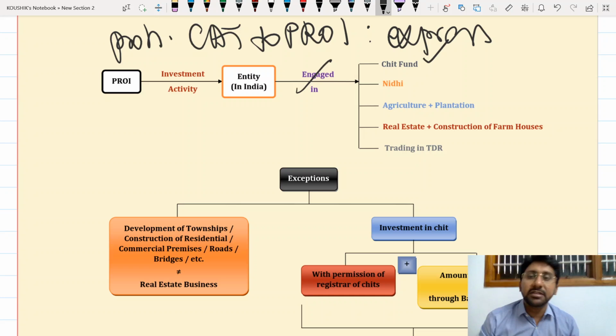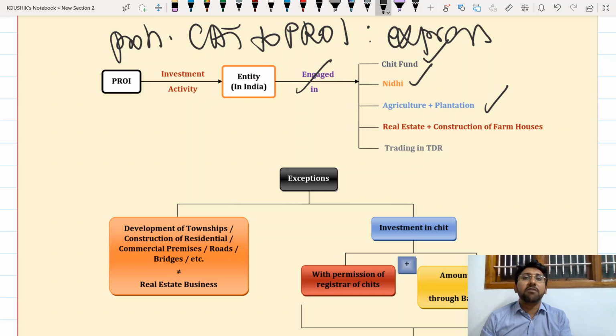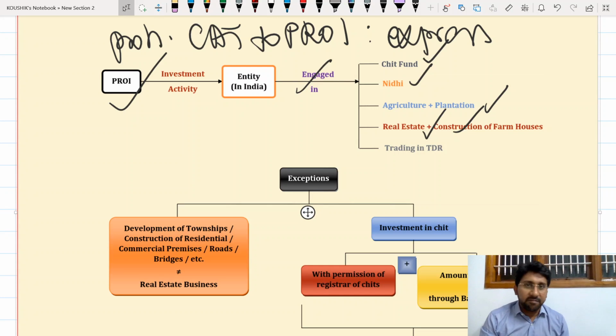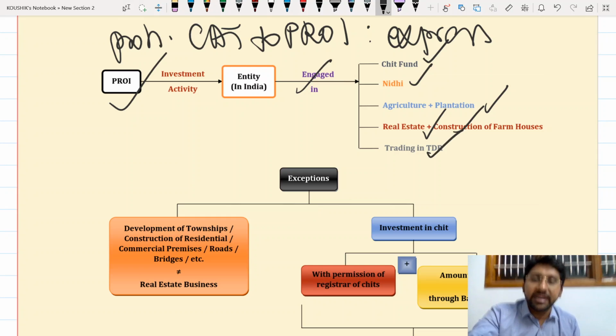Chit fund, that means funding business. Nidhi, that means funding business. Agriculture and plantation, backbone of the Indian economy, shall not be in the hands of PROI. Real estate and farmhouses. If I give real estate chance investment to PROI, first day they will purchase Amirpet, second day they will purchase Brodipet. Therefore, I will not give them a chance to invest in real estate and farmhouses and trading in TDRs.